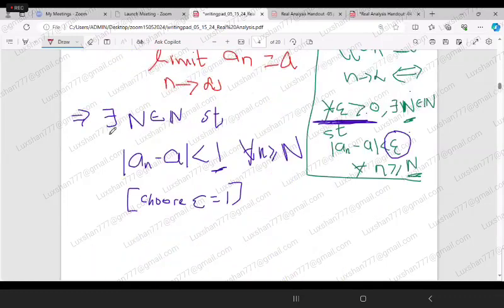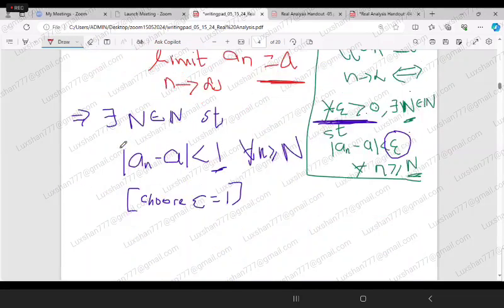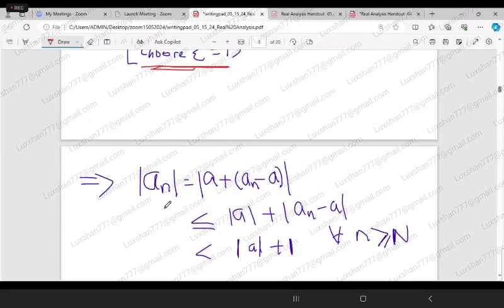So here we have proved that, because the limit of a_n as n tends to infinity is a, there exists N belongs to the natural numbers such that mod of a_n minus a is less than 1, because I am choosing my epsilon as 1, for all n greater than N. Now I am considering mod of a_n, but I am writing it in this form, mod of a plus a_n minus a.